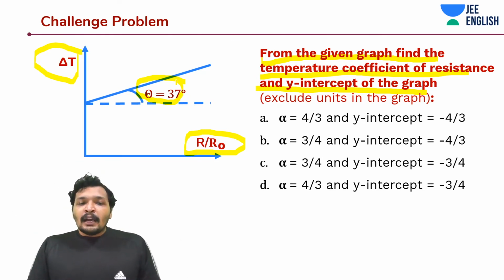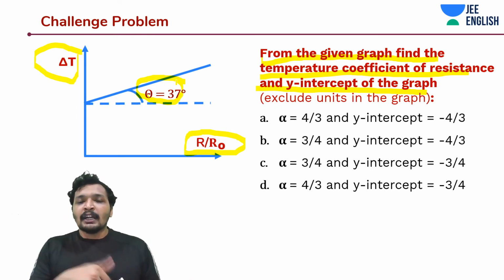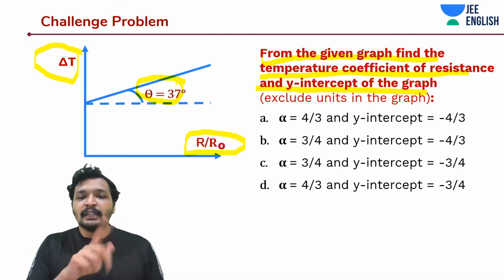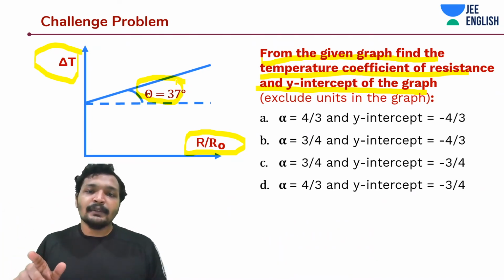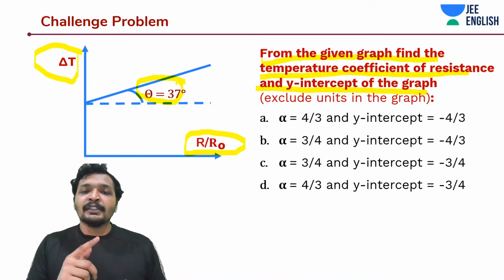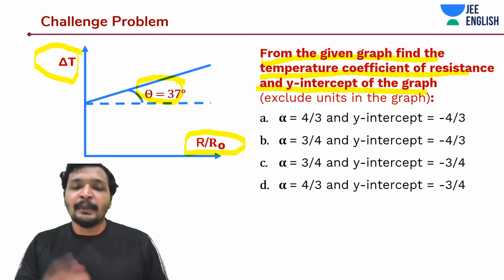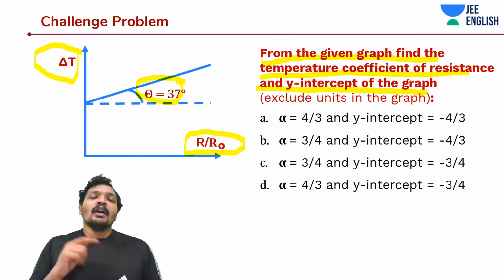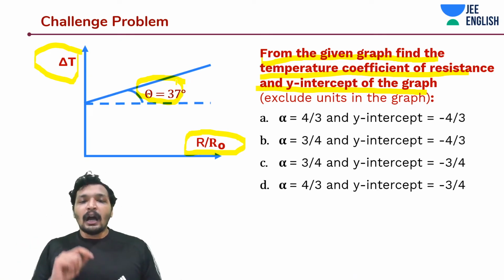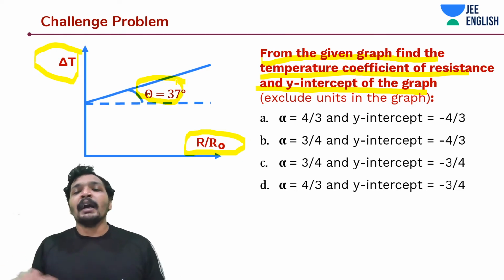Now how do we do this? I take R naught on the other side, giving R by R naught, and the 1 from 1 plus alpha delta T goes to the other side, so R by R naught minus 1 is equal to alpha into delta T. Now I need to make sure it is in y is equal to mx plus c form. I'm taking that alpha to the denominator on the LHS. That would give me 1 by alpha into R by R naught minus 1 by alpha.